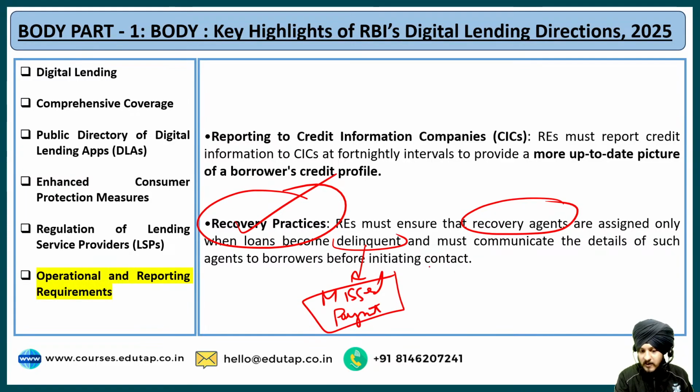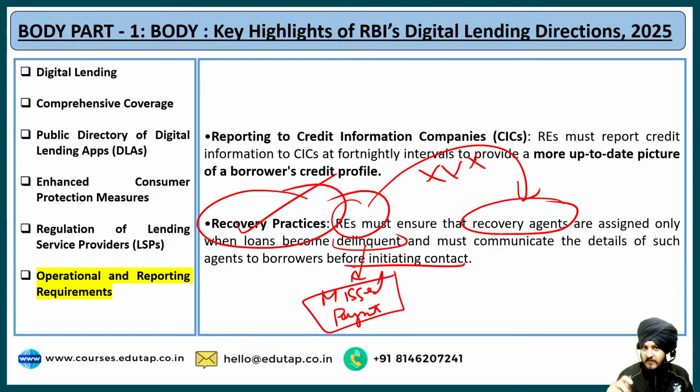And when the loan has become delinquent, which means the borrower has missed the payment or is behind on the loan, only then must the recovery agent communicate the details of such a borrower to the agent before initiating contact. Fine. And before that, these regulated entities, these banks, cannot share the details with the recovery agent. Fine. Otherwise, what will happen?